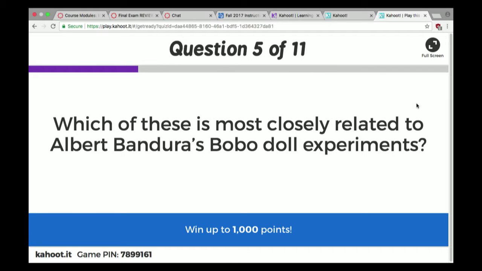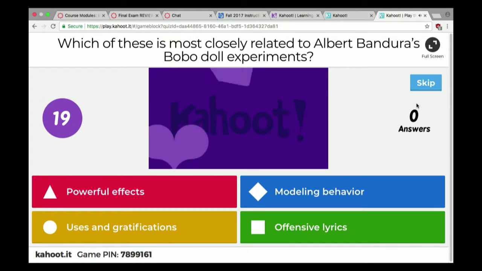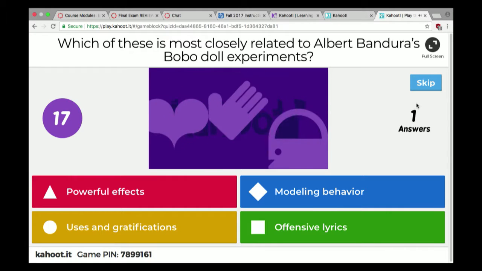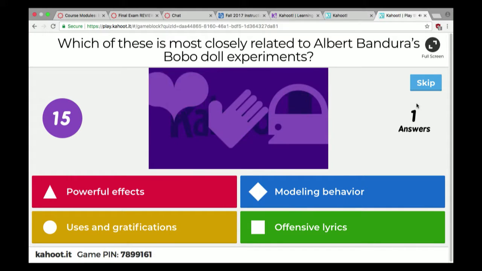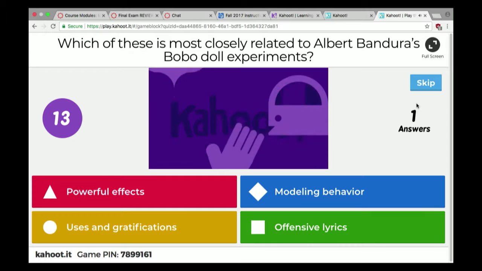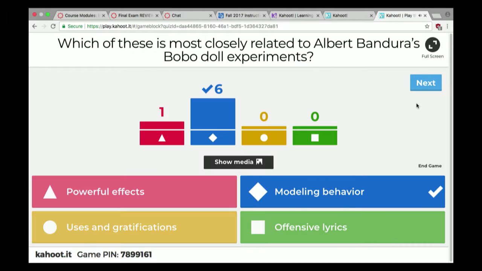Which of these is most closely related to Albert Bandura's Bobo doll experiment? So remember the Bobo doll is when they showed kids videos of other kids punching the Bobo doll, and then they let the whole bunch of them loose. All right, okay, most people got that one. So remember that was modeling behavior.